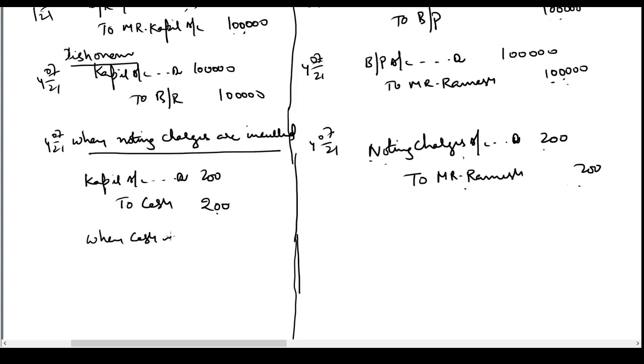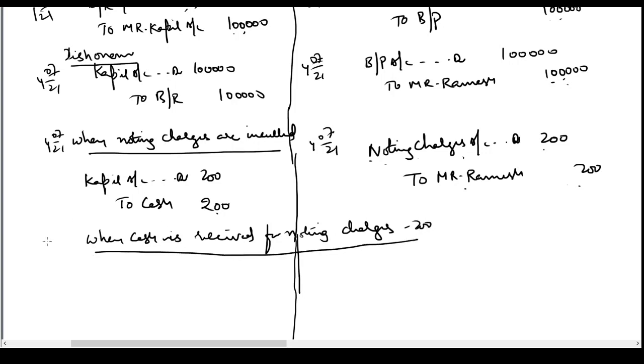When cash is received for noting charges 200 rupees. This is happening on the same day, 4th July 21.